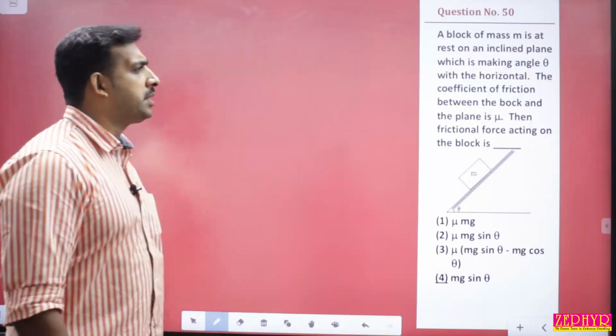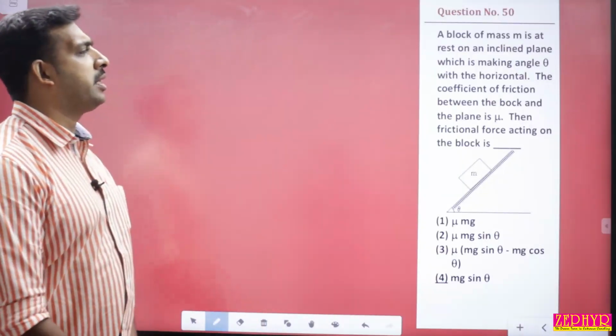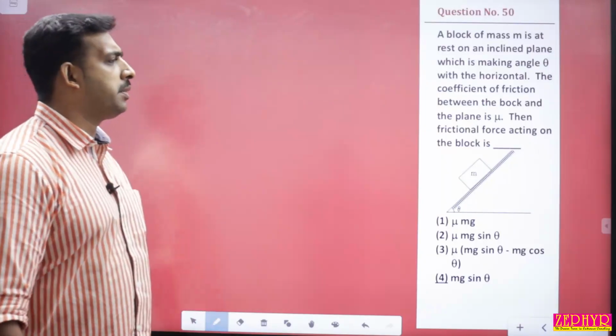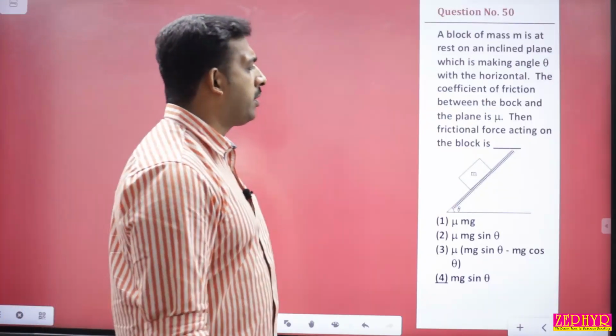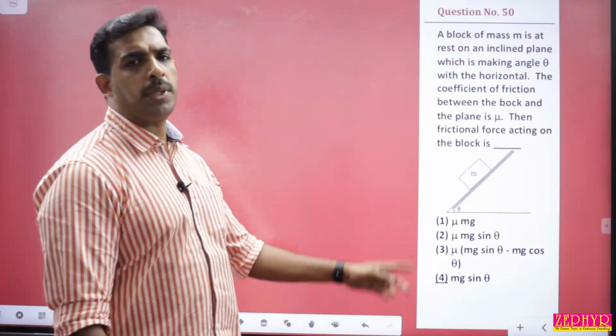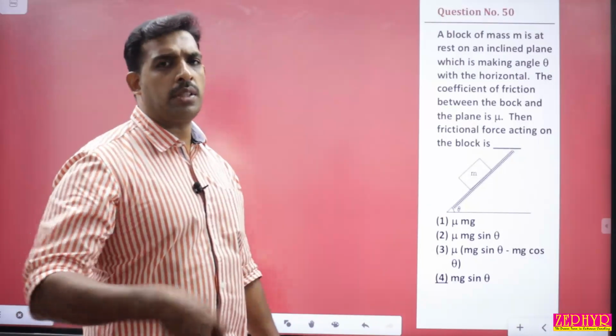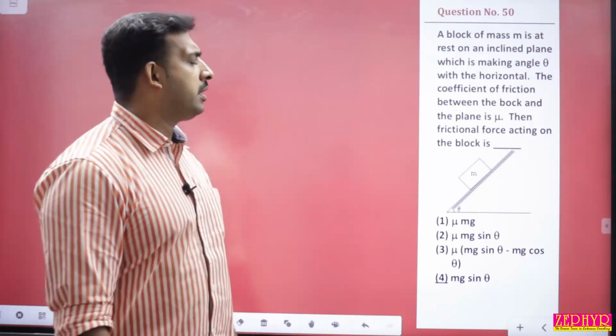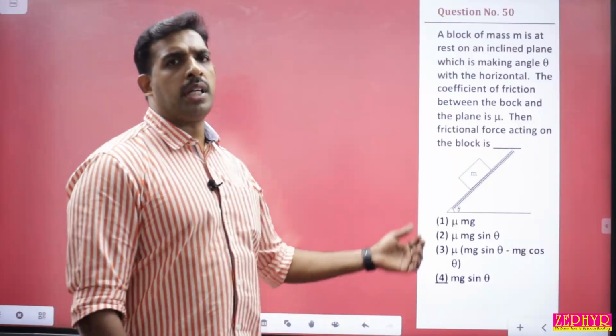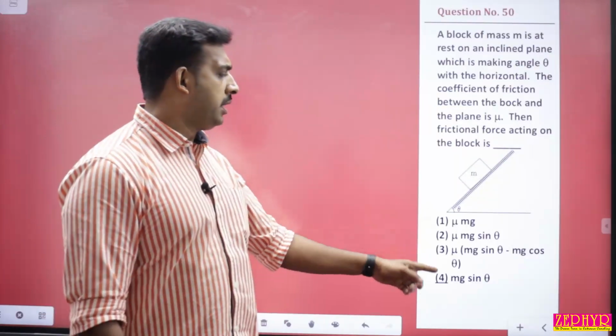Question 50. A block of mass m is at rest on an inclined plane which is making angle theta with the horizontal. The coefficient of friction between the block and the plane is mu. The frictional force acting on the block will be equal to, the inclined plane is considered to be at rest, so it has not overcome the maximum static friction. The frictional force will be equal to the gravitational force itself, that is equal to mg sin theta.